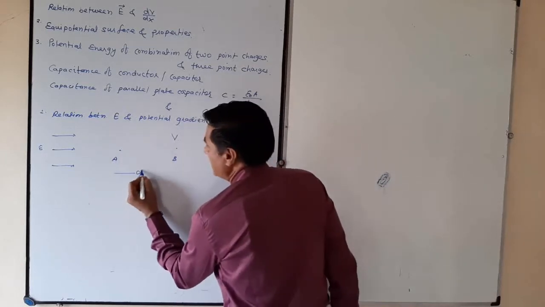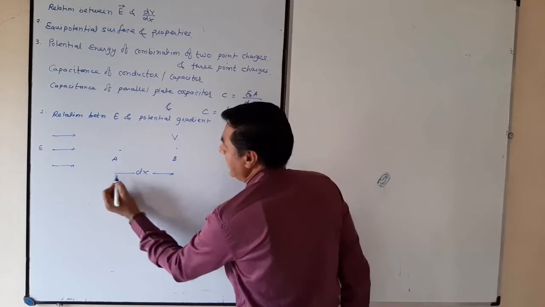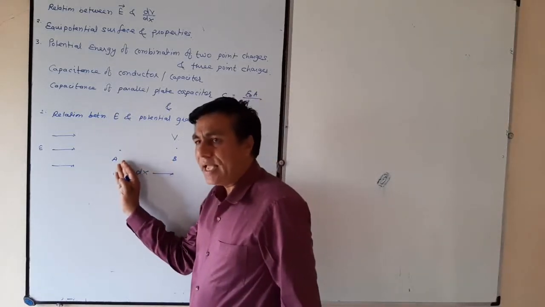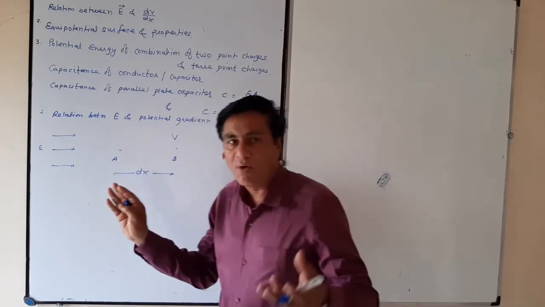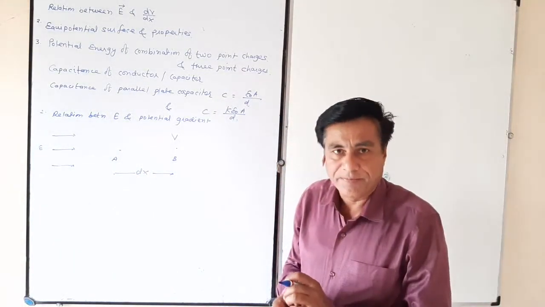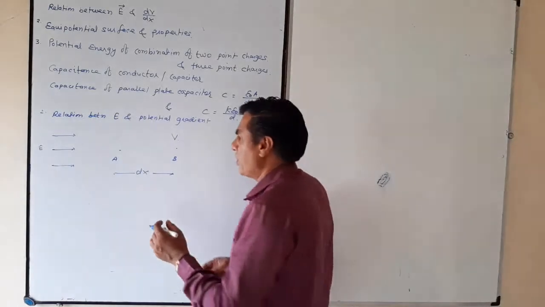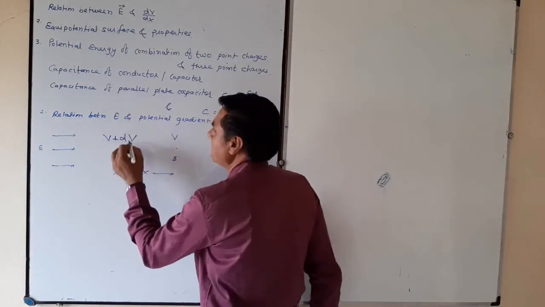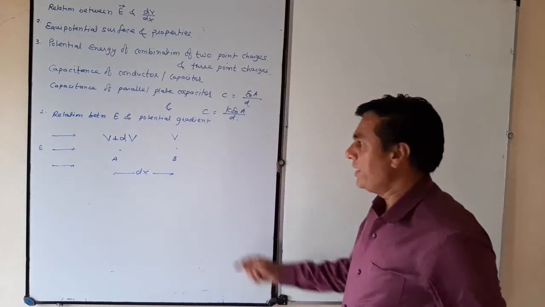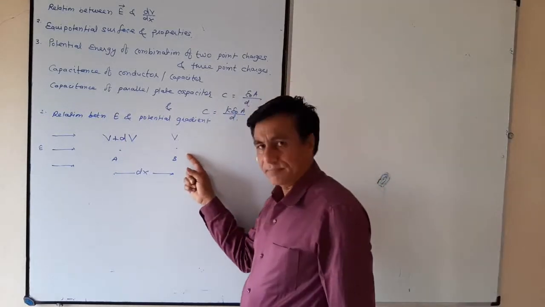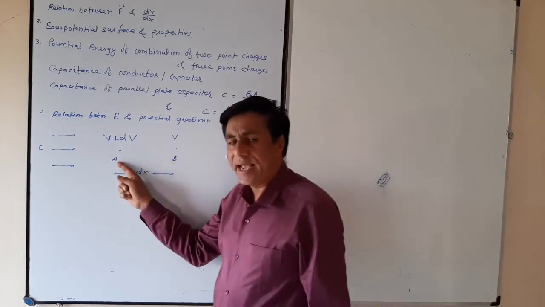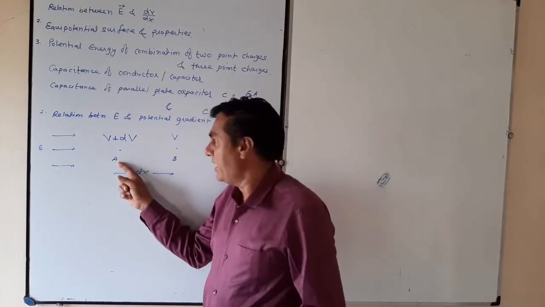The displacement between A and B is dx. Potential at point A will be a little more than the potential at point B. How much more? For a small distance, V plus dV. The potential at point B is V, and the potential at point A is more than B, and how much more?